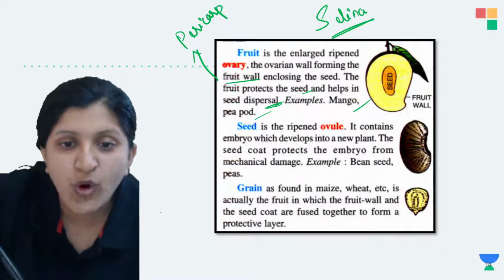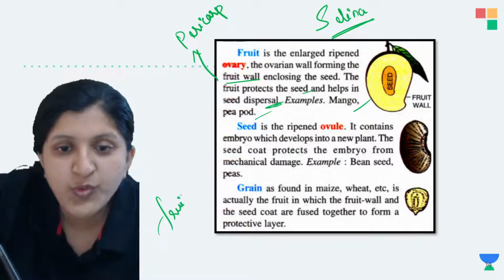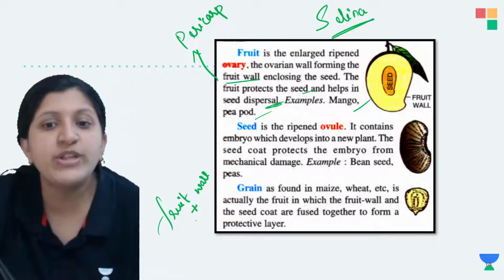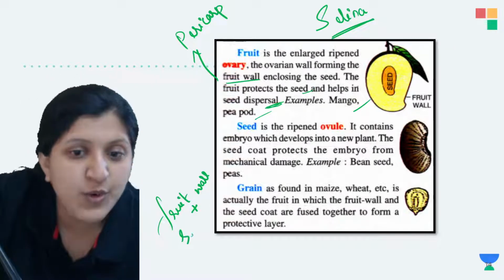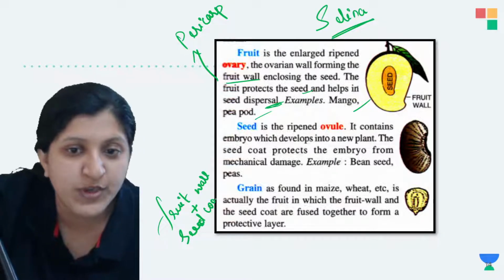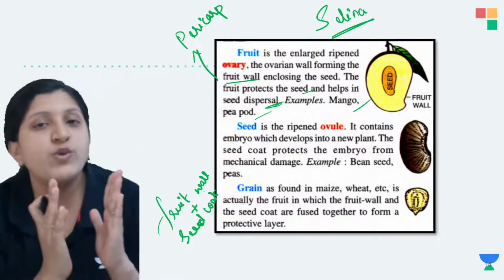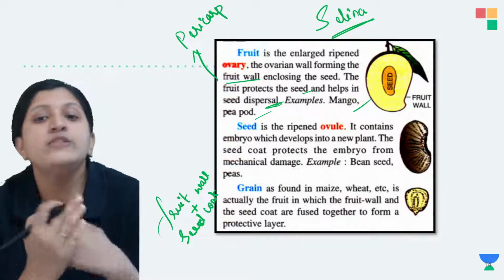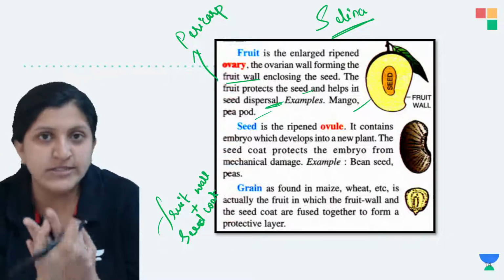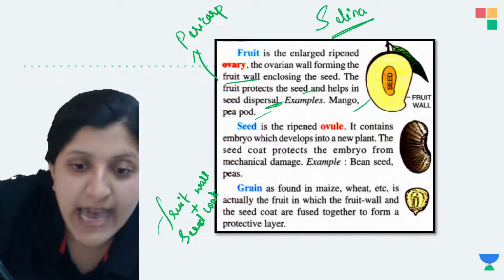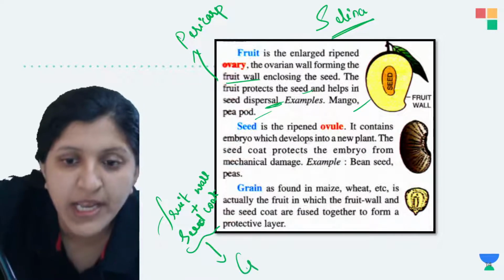The fruit wall has fused with the seed coat, that is the integument. Both of them together form the protective layer for the embryo which is developing inside, and that we call the grain.